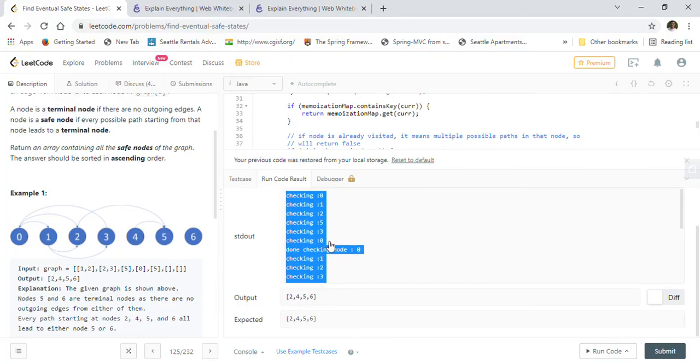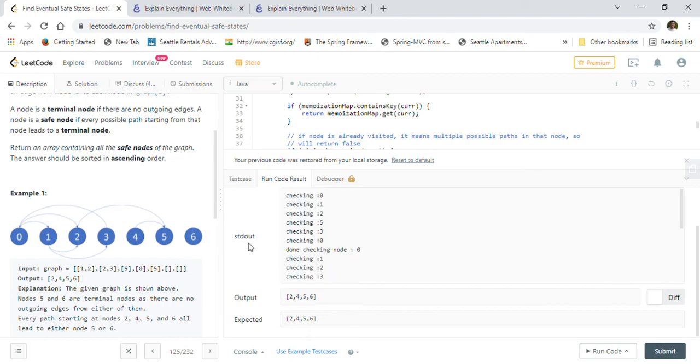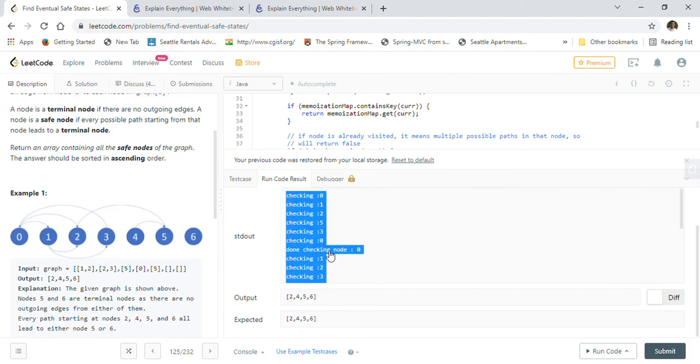So we are revisiting 0, so it's a cycle. So we mark this 0 as done checking, and it's a cycle. Similarly for 1, it goes from 1 to 2, and 1 to 3 also, and 3 to 0 it goes.